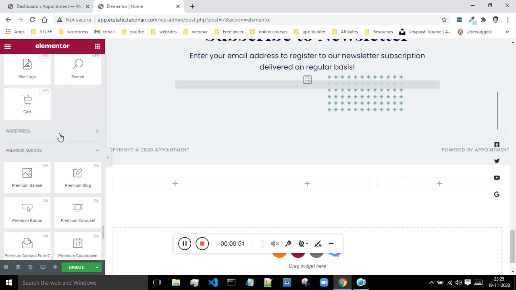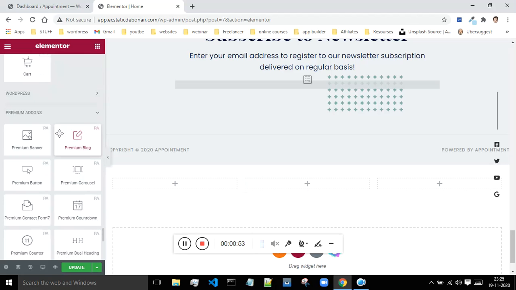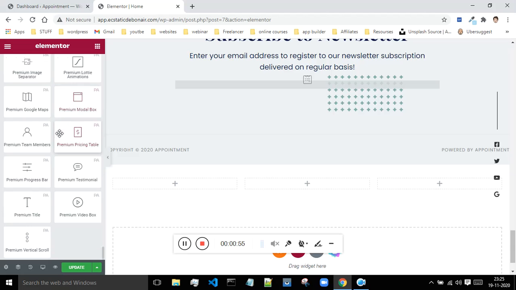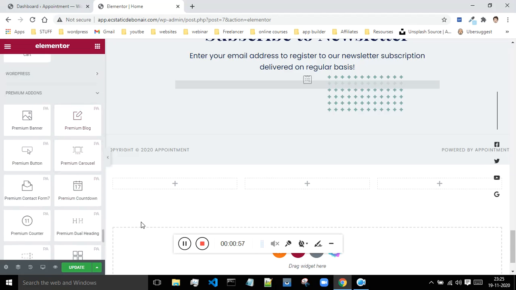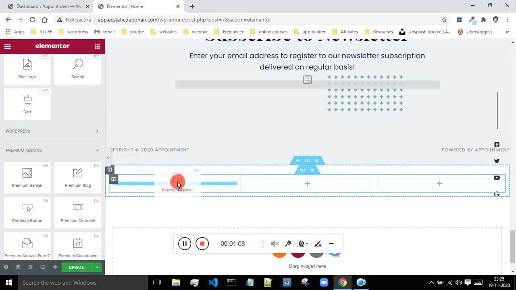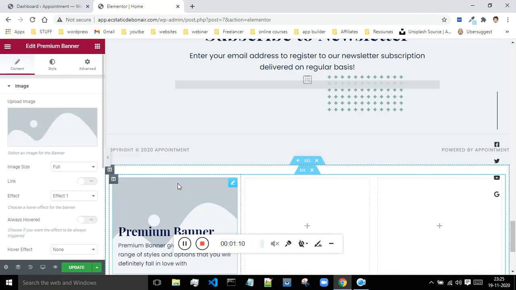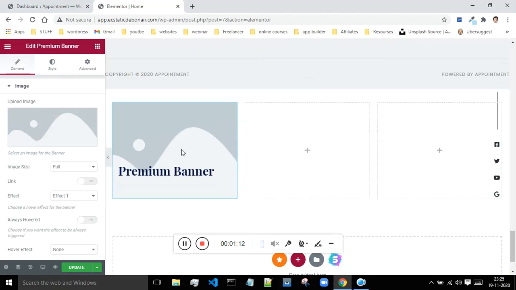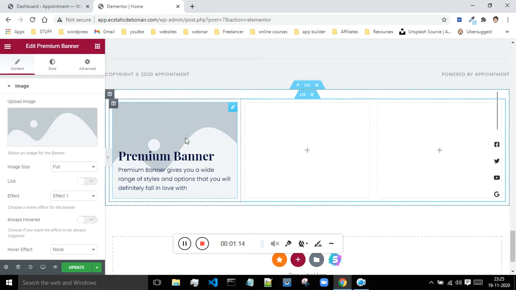Where is that option? Okay, so down below inside of this premium add-on section you will see this premium banner option. Just drag and drop it inside of this column. Okay, so just drop it inside of the column only, and now this is one of the best options which I came across.